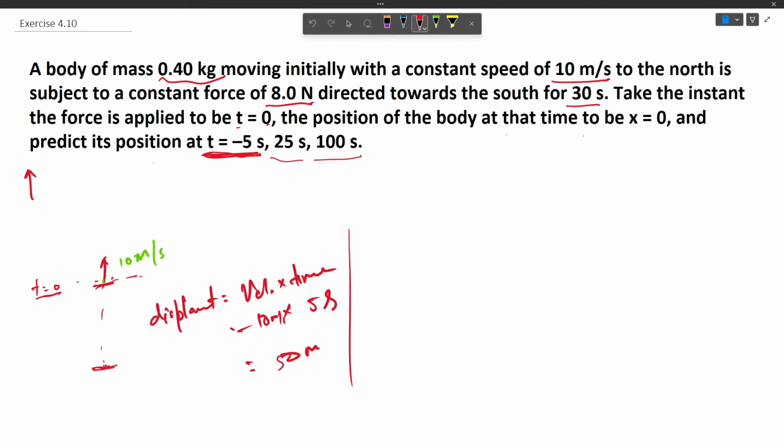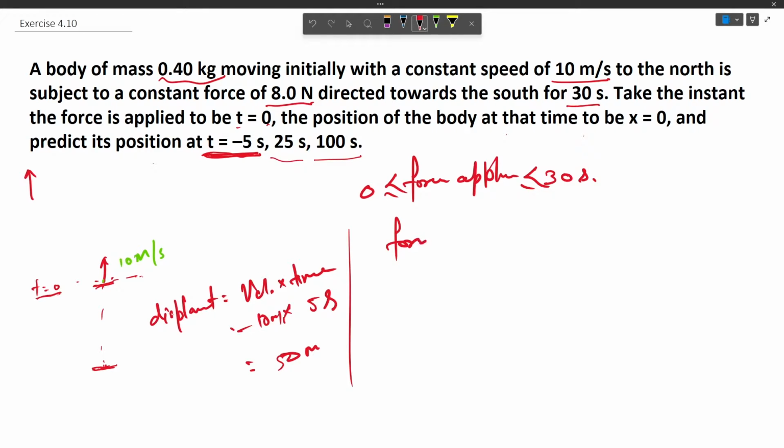Now for t equals 25 seconds, we know that the force is applied after t equals 0 and it is applied till 30 seconds. So at 25 seconds the force would be applied on this body. So let us find out what is the acceleration.